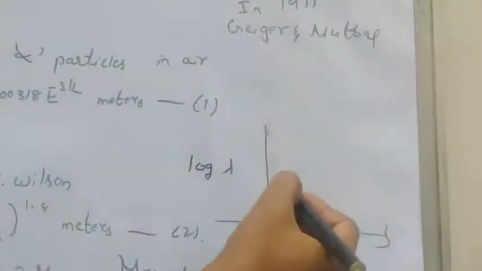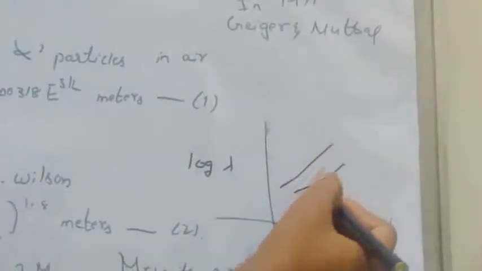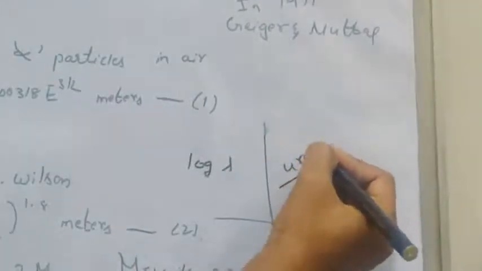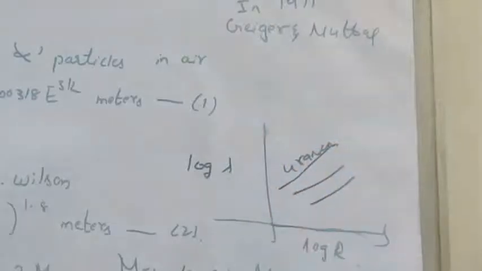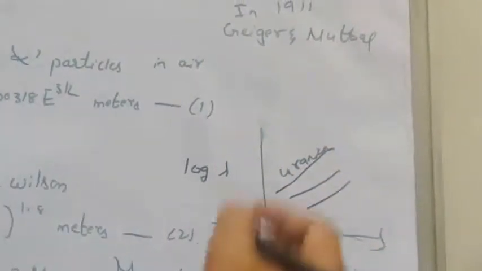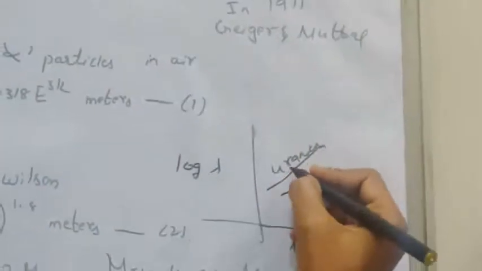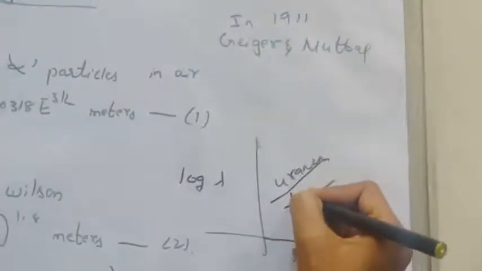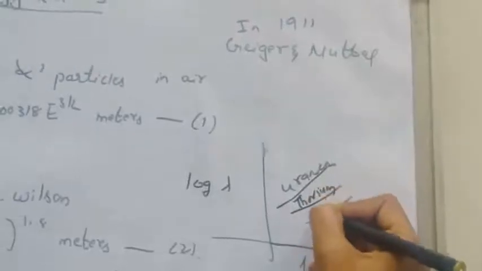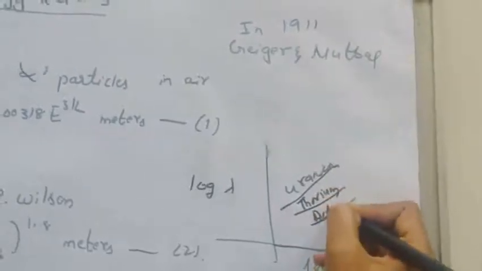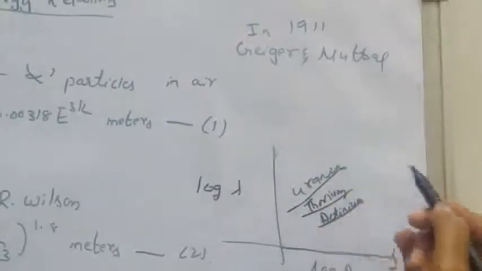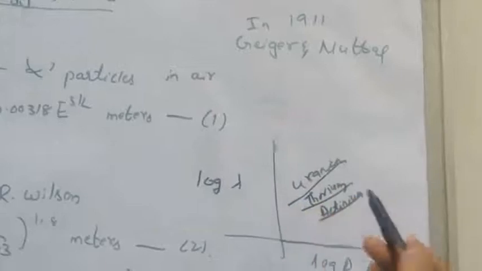They considered three different elements: uranium, thorium and actinium. For these three different elements, they observed a straight line.